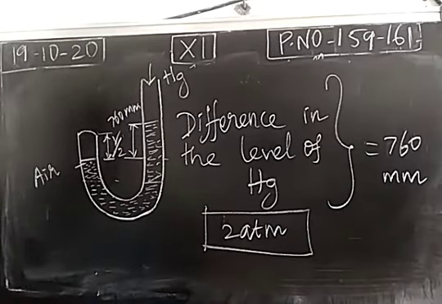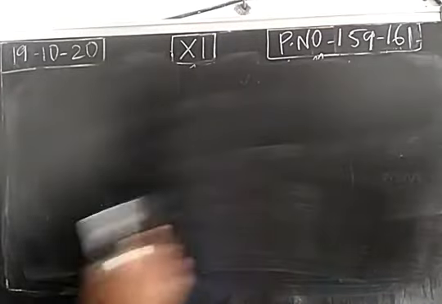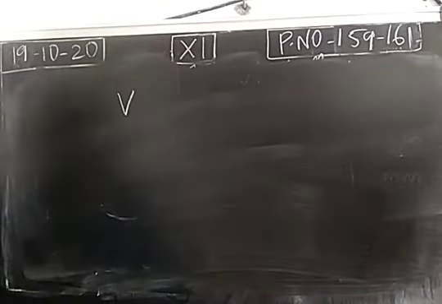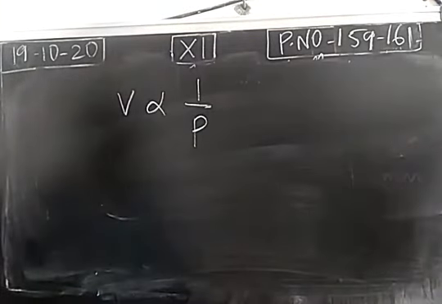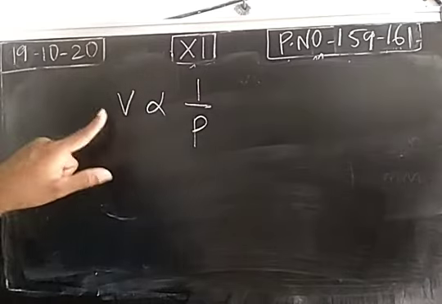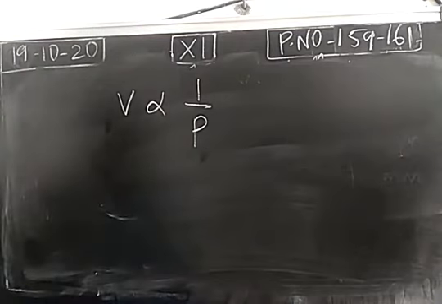So from this experiment, Robert Boyle came to a conclusion that volume and pressure are inversely proportional. They are not directly, they are indirectly proportional, right? So volume is inversely proportional to the pressure.